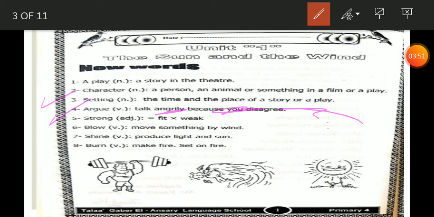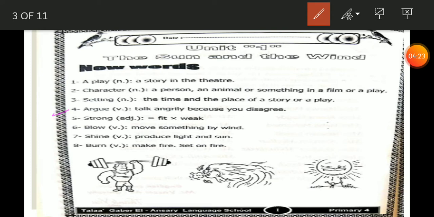Okay, now we have the word argue. Argue is a verb that means talk angrily because you disagree. When I ask you, who is your favorite singer? For example, Jennifer Lopez. And I ask your friend, who is your favorite singer? He will say, Shinward.